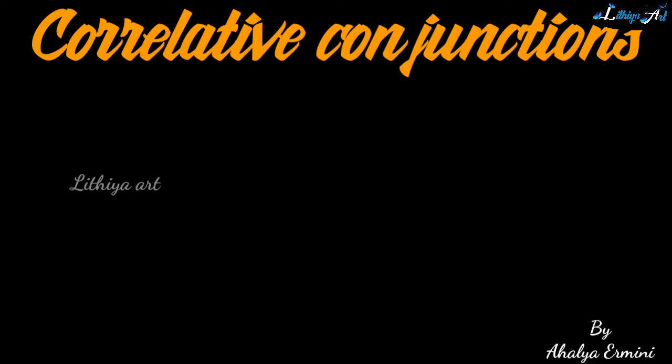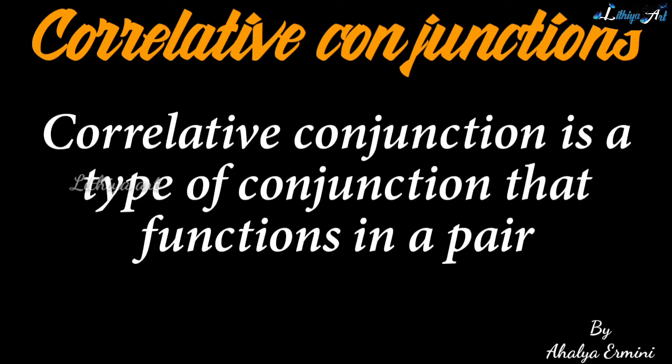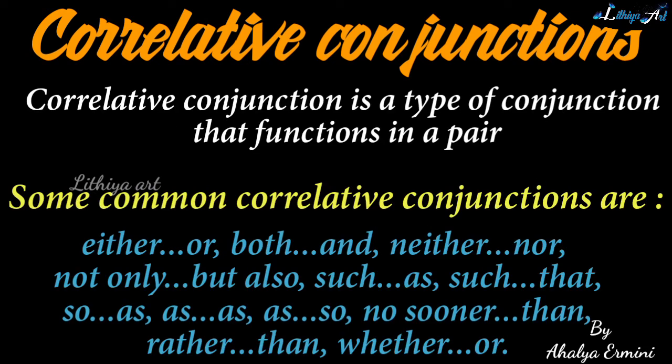Next one, correlative conjunctions. Correlative conjunctions are a type of conjunctions that function in a pair. Some common correlative conjunctions are either or, both and, neither nor, not only but also, such as, such that, so as, so, no sooner than, rather than, whether or.